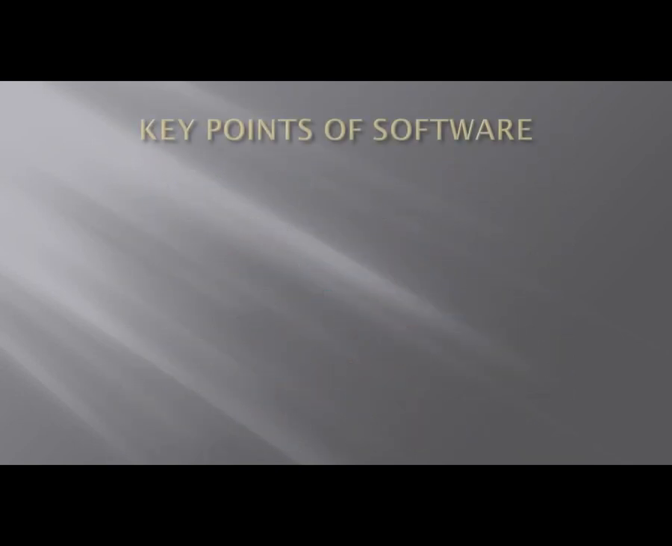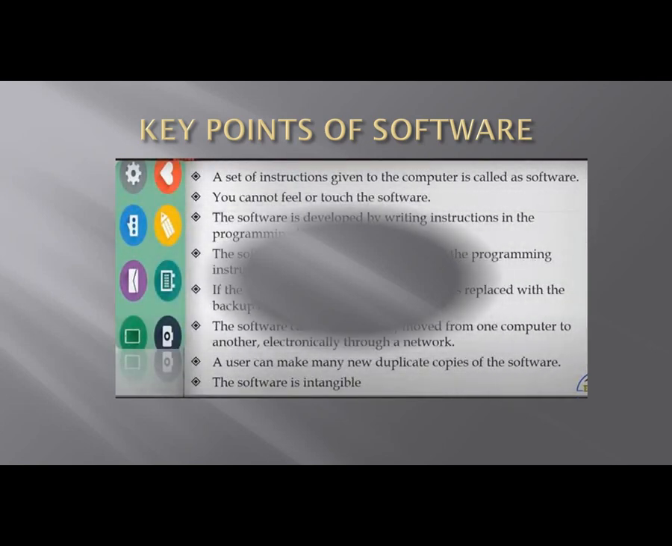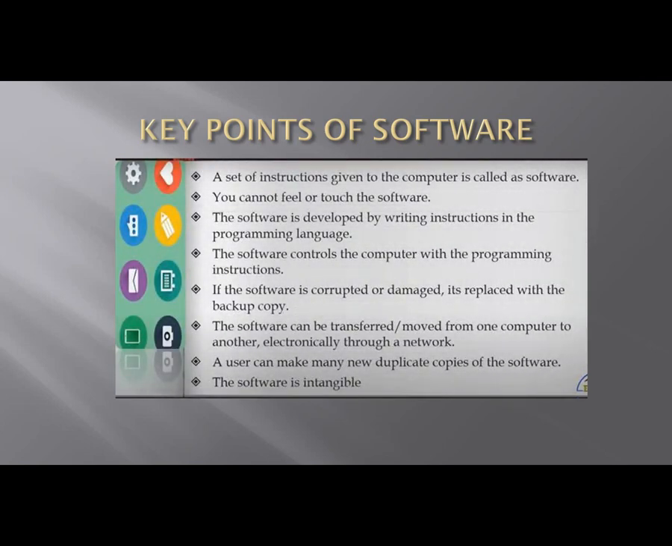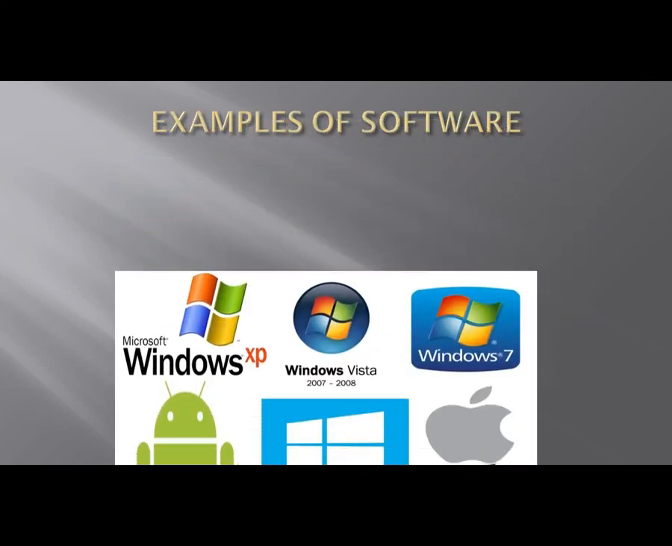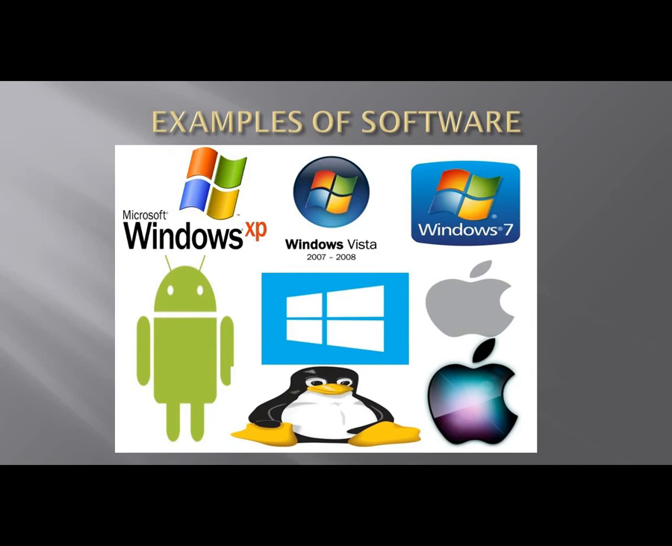Now, some key points of software. A set of instructions given to the computer is called software. We can't feel or touch it. It is reinstalled in case of any problem. Here are some examples of software like Windows, web browser, Microsoft Office, etc.